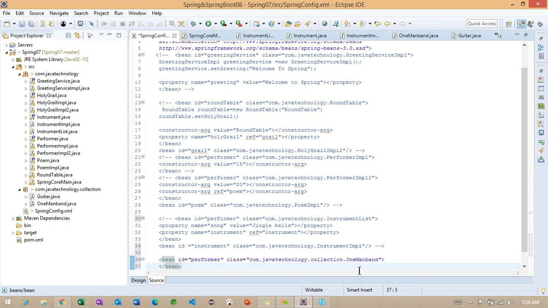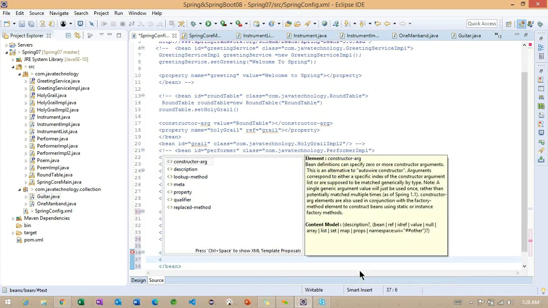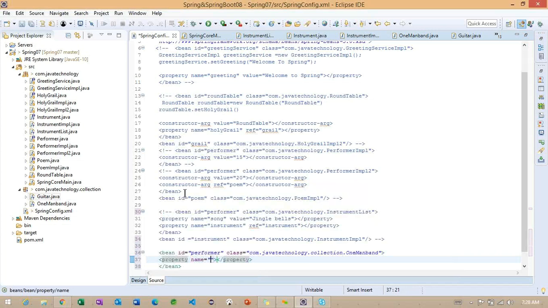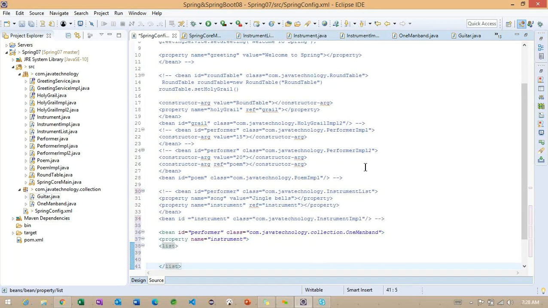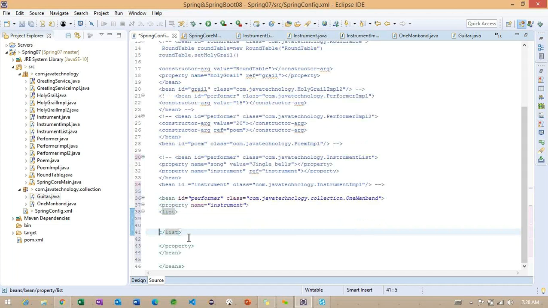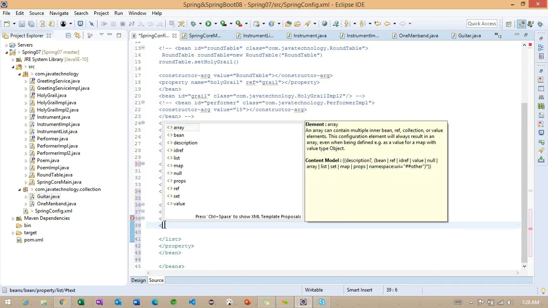Observe here, this is very important. We are using the setter injection. We can work on this particular property. What is the name of the property? The name of the property is instrument, right? And inside this particular instrument, we are going to work on one tag called list. This list indicates that we can define more than one object here.